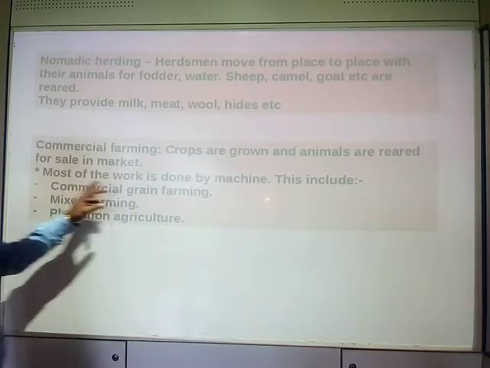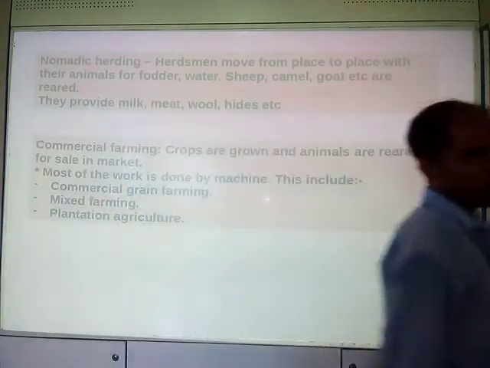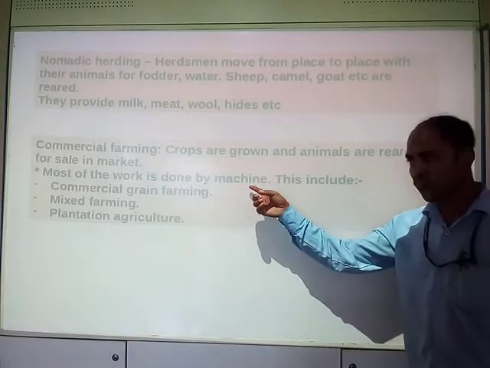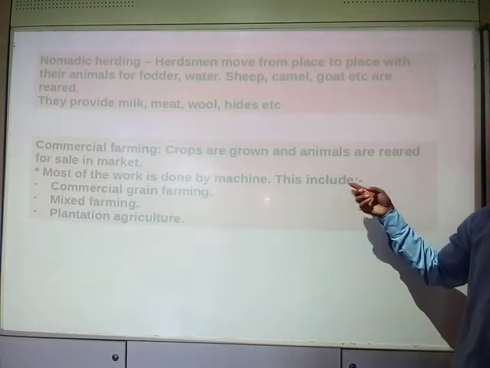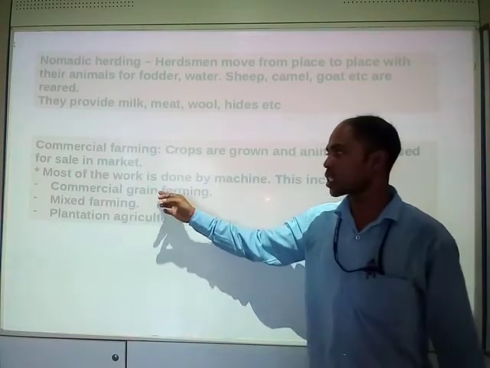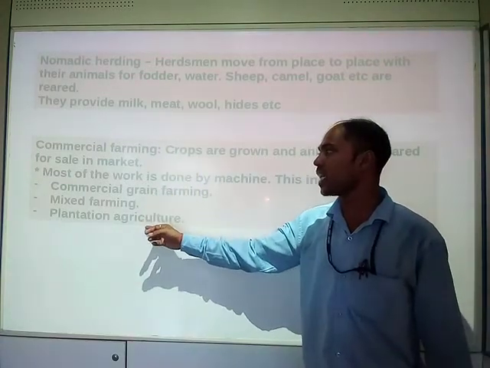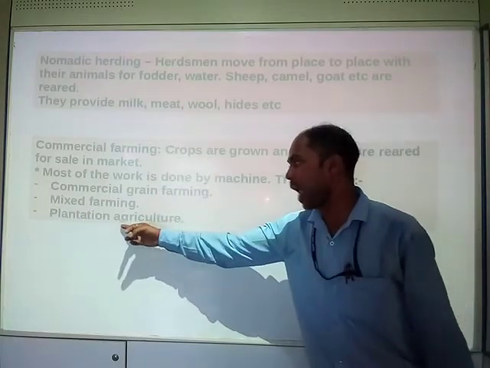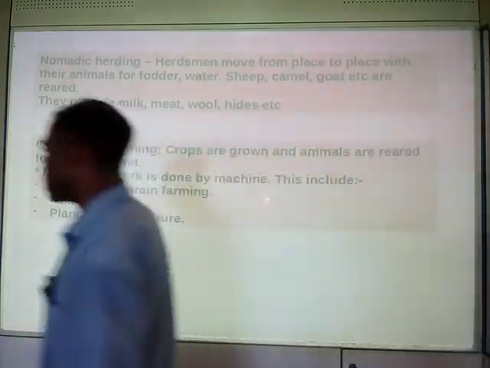Most of the work is done with the help of machines, whereas in intensive subsistence farming we used to carry it out with the help of simple tools and more labor. Here in commercial farming work is done with the help of machines. This type of farming is again divided into three types: commercial grain farming, mixed farming, and plantation agriculture.